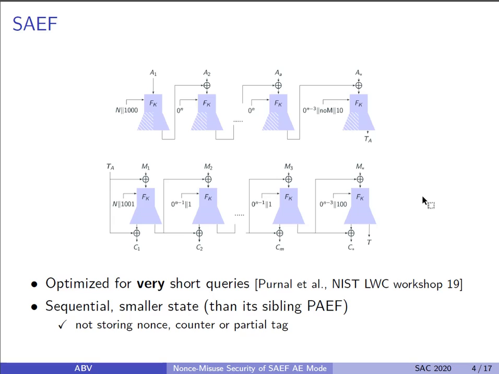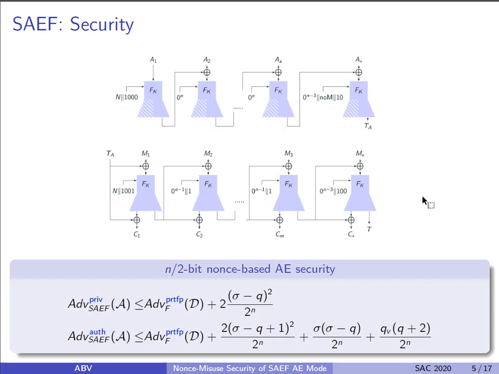In the original paper of fork AE, SAEF was proven AE secure against nonce-respecting adversaries. However, in most use cases of lightweight cryptography, nonce reuse presents a very realistic attack vector. You can see here the bounds that were presented in the original paper.